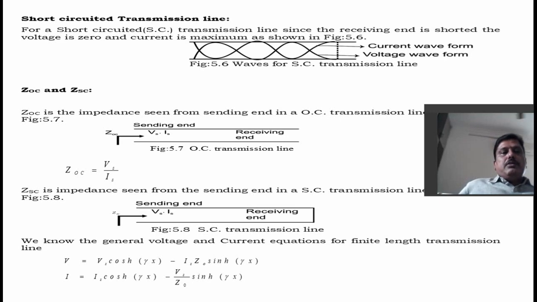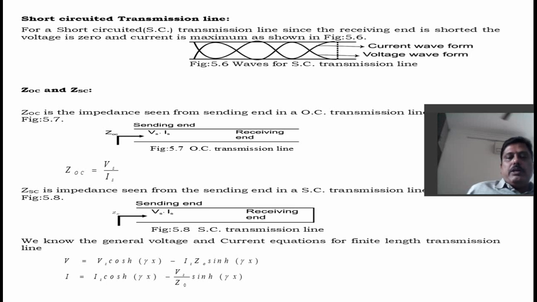Let us find ZOC and ZSC, open circuited impedance and short circuited impedance. ZOC is the impedance seen from the sending end in an open circuited transmission line. ZOC equal to Vs by Is. ZSC is the impedance seen from the sending end in a short circuited transmission line. ZSC equal to Vs by Is.